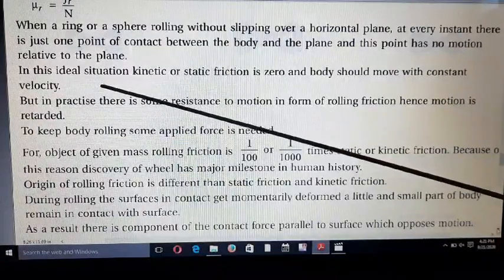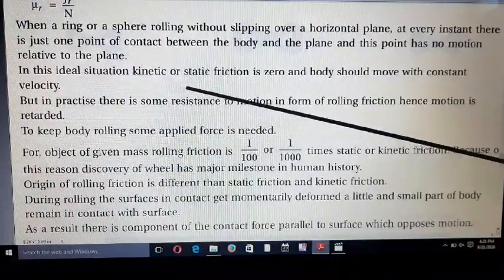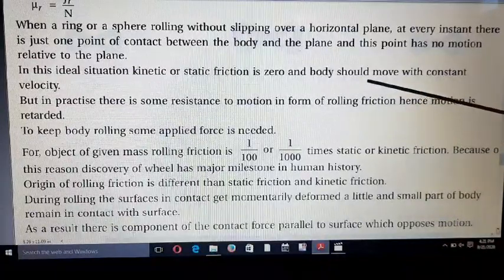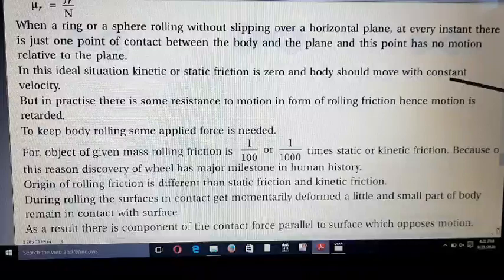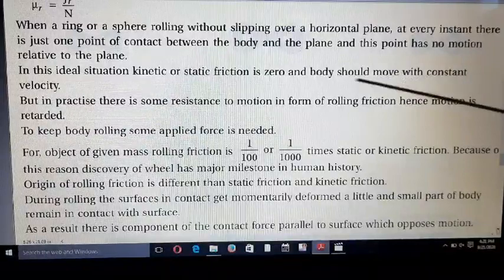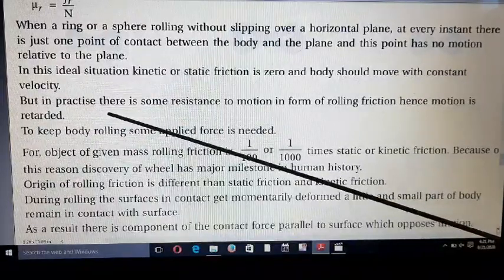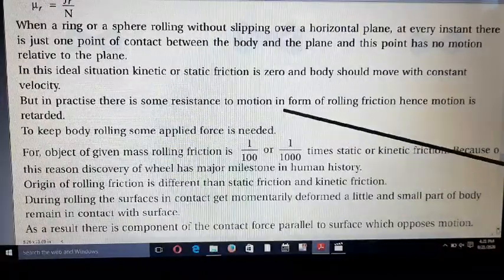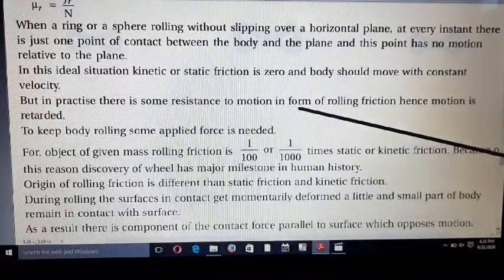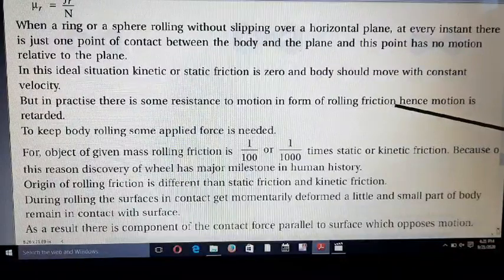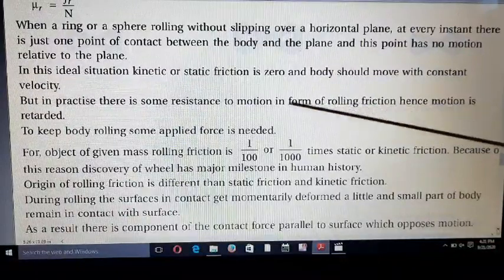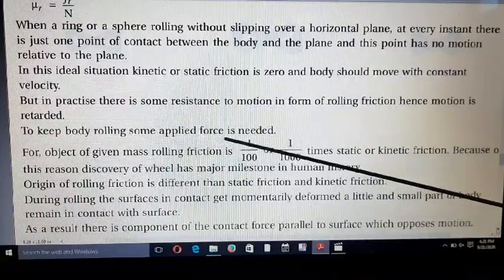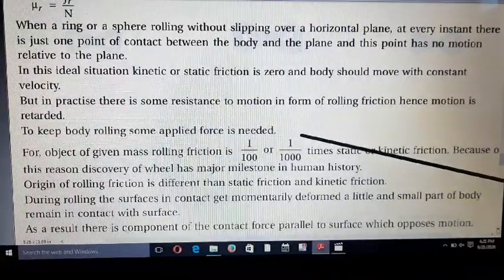In this ideal situation, kinetic or static friction is zero, and the body should move with constant velocity. But in practice, there is some resistance to motion in the form of rolling friction. Hence, motion is retarded. To keep the body rolling, some applied force is needed.